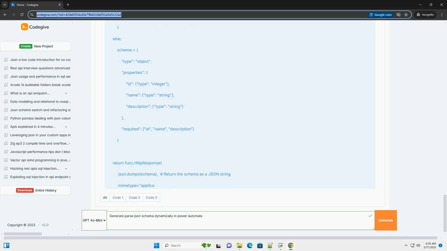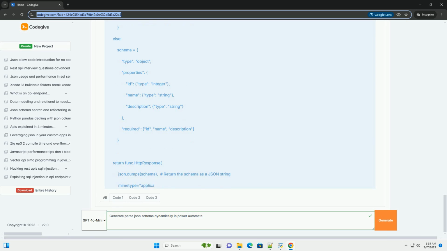Example 2, using Azure Functions. This is the most powerful method for handling complex or highly dynamic JSON schemas. Steps: 1. Create an Azure function in the Azure portal or using Azure Functions Core Tools. Choose a language like Python, JavaScript, or C#. Python is generally a good choice for JSON manipulation. Configure the function to be triggered by HTTP, an HTTP trigger.